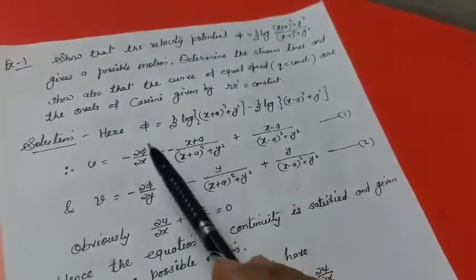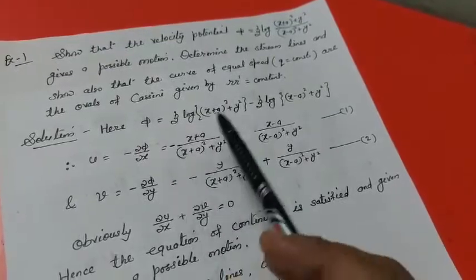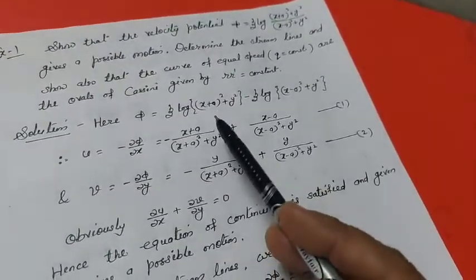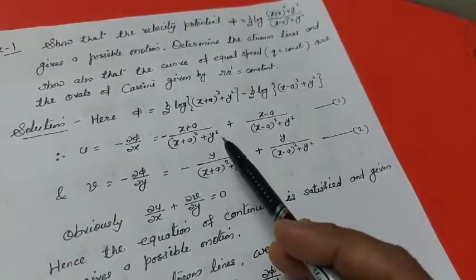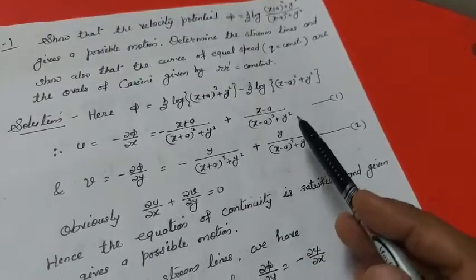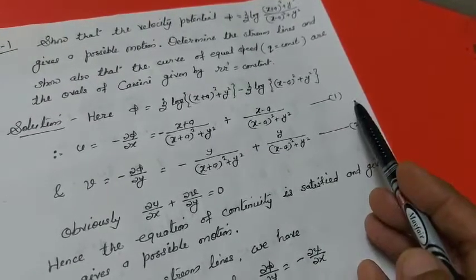So u is given by minus del phi by del x, and when we differentiate partially with respect to x, we get u as minus of (x plus a) upon (x plus a) whole square plus y square, plus (x minus a) upon (x minus a) whole square plus y square. Suppose this is equation number 1.